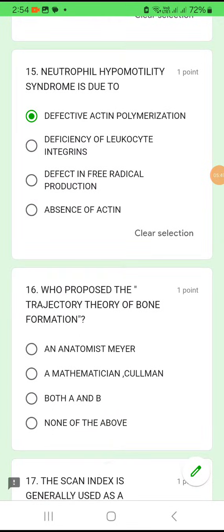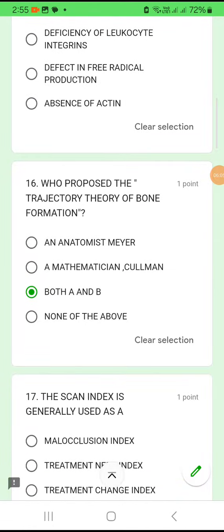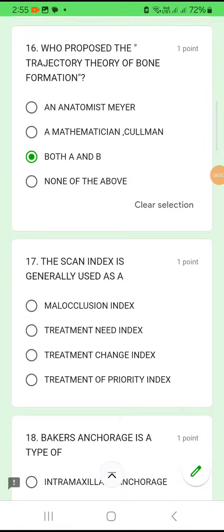Question number 16. Who proposed the trajectory theory of bone formation? Trajectory theory of bone formation was proposed by two scientists actually, Mayer and Kuhlmann. So Mayer is an anatomist, Kuhlmann is a mathematician. Option C is correct. Both A and B together proposed the trajectory theory of bone formation.